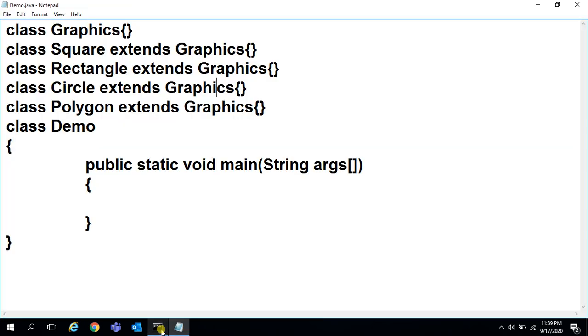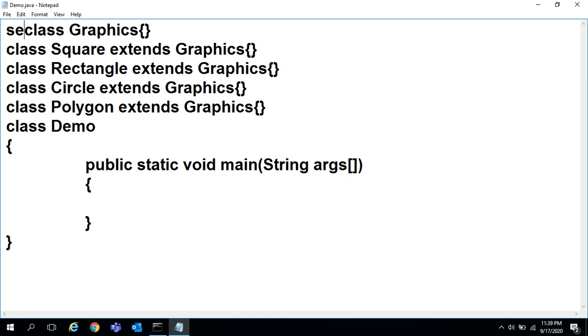What I want is to restrict my Graphics class to be inherited in three classes only: Square class, Rectangle class and Circle class. I don't want to allow extending in the Polygon class. We can restrict that. For that, the sealed class concept was introduced.